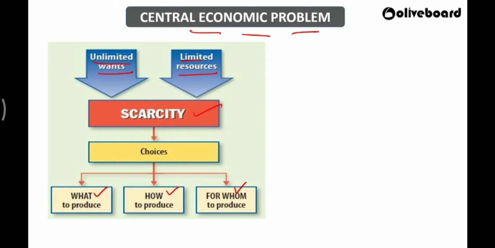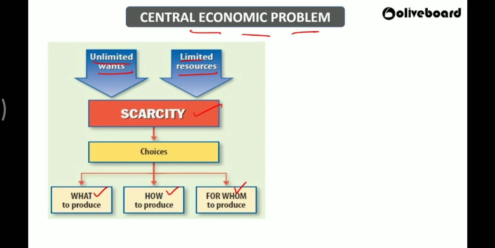Whereas countries like the US will be very much into technology, because they have very high technology and very high capital. So they will go for capital intensive techniques. So which method of production do I have to follow? How will I produce? Either fully technology oriented, or I will manufacture using labor. In simple words, shall I put robotics in the manufacturing or production, or shall I employ my own human resource? How do I have to manufacture?